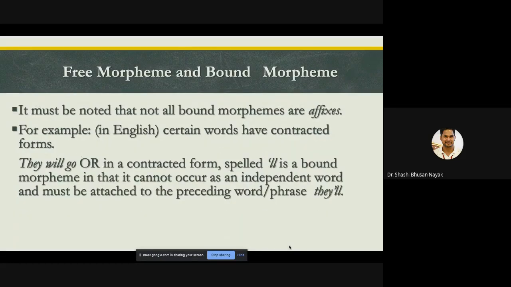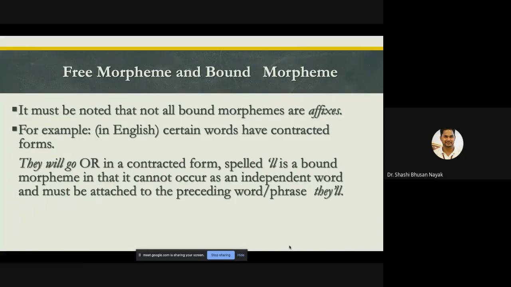Again, it must be noted that not all bound morphemes are affixes. For example, in English, certain words have contracted forms, like they will go, or in a contracted form spelled as ll with an apostrophe, which is a bound morpheme in that it cannot occur as an independent word and must be attached to the preceding word or phrase: they will, they'll.